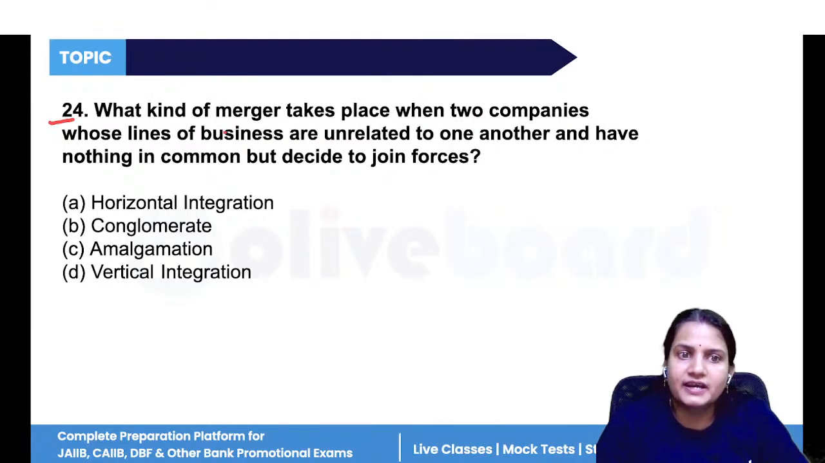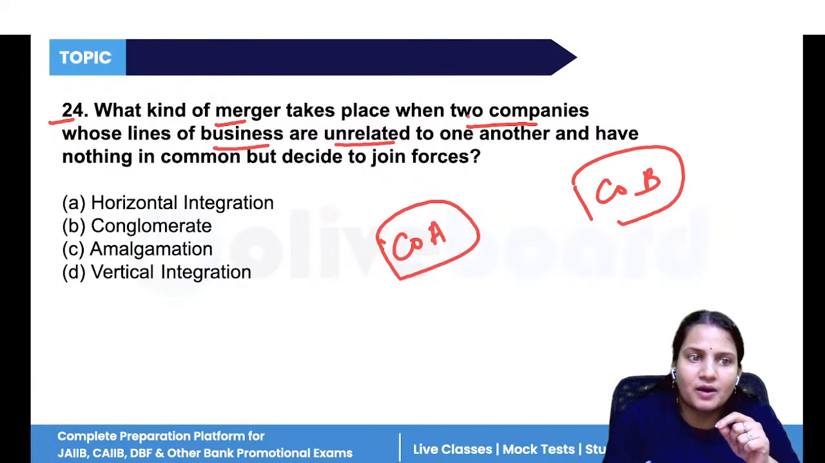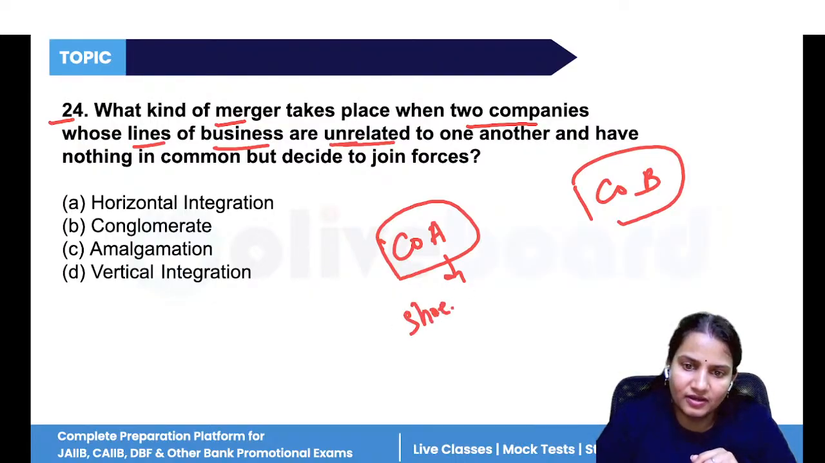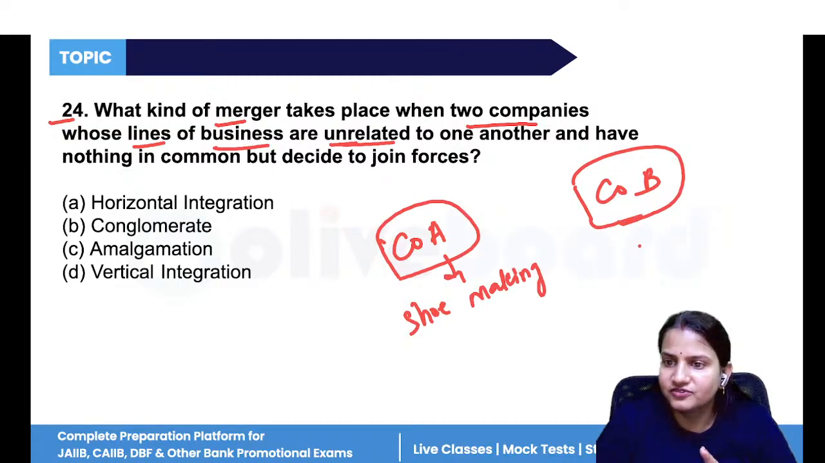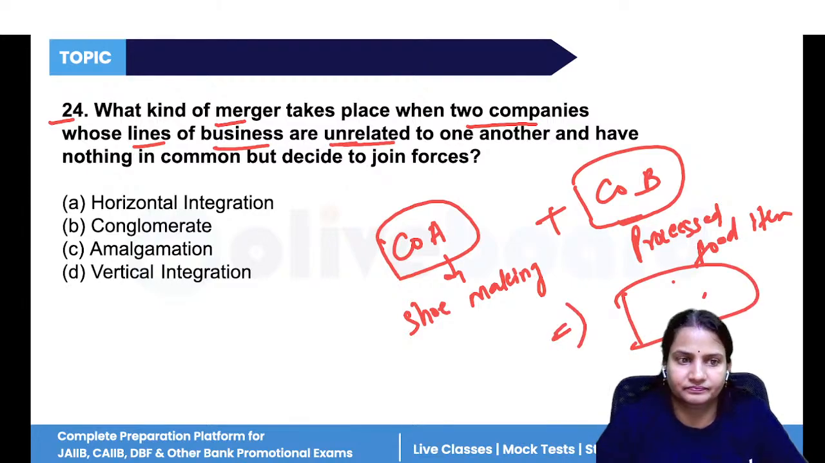Now, what kind of merger takes place when two companies whose lines of business are unrelated, meaning they are not related to each other? Like company A is a shoemaking company, and company B makes processed food items. If these two companies merge together, what is that called?